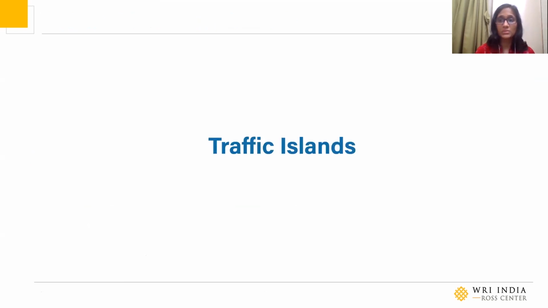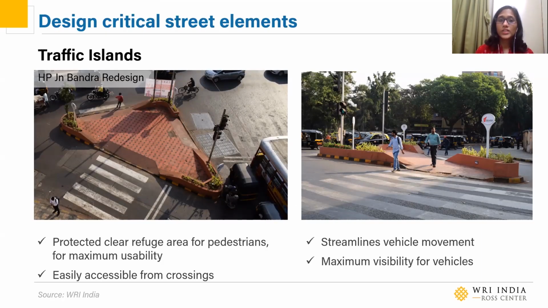Next, we come to traffic islands, which are again a very important element. They can make or break the performance of a junction. So there are two simple priorities when you look at traffic islands. 1, the traffic island should hold pedestrians safely while they're crossing, and they should be accessible from the crossing. And 2, guide or streamline the vehicle movement without obstructing visibility.